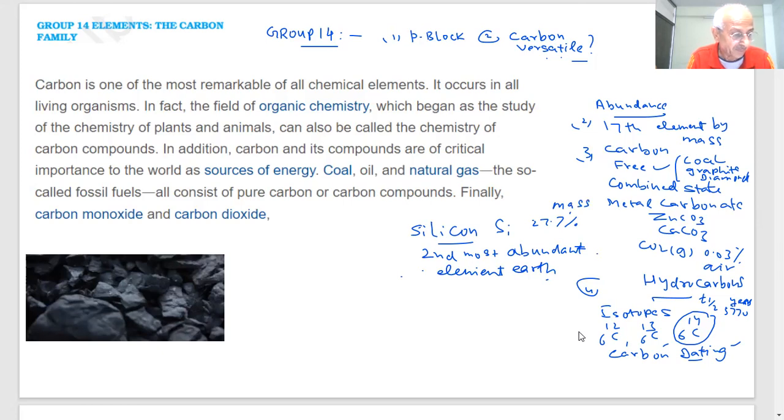Most abundant element is hydrogen. Hydrogen? Sure, by mass. On Earth, I am not saying the universe, student. I am not talking of the complete universe. I am talking of Earth, student. Universe and Earth are two different things, students.